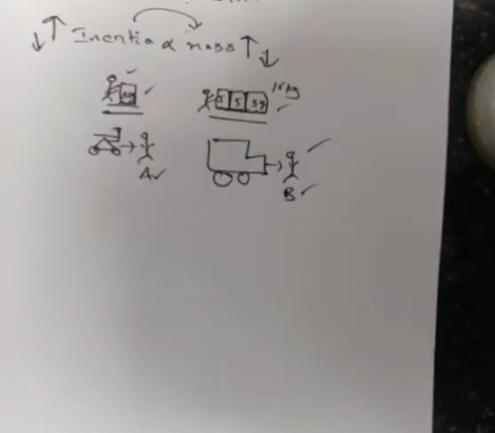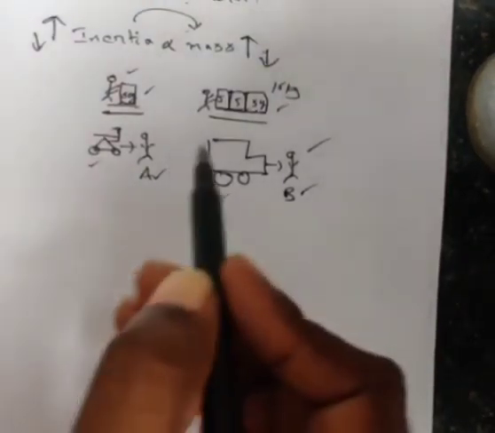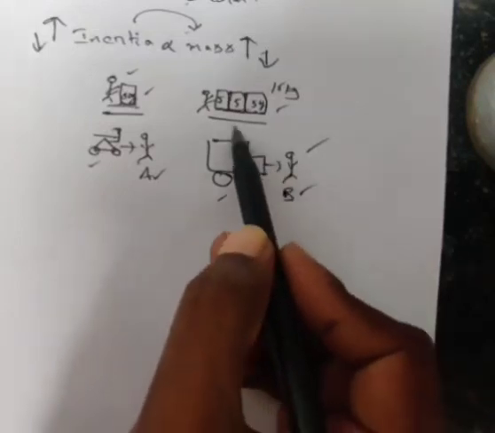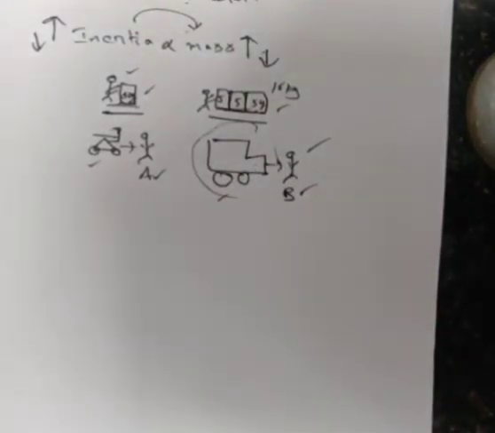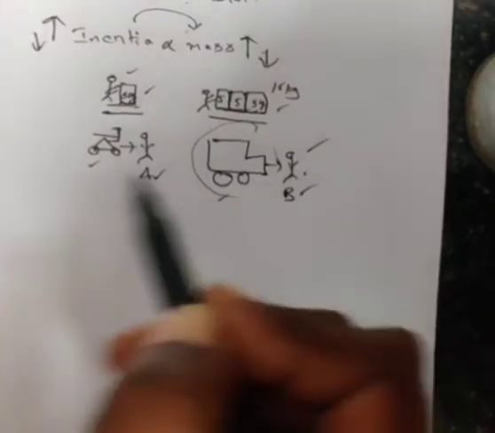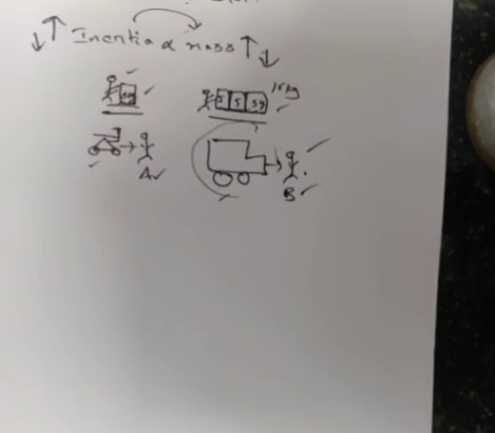The reason behind this is very simple. Both are in motion, but which has more mass? This vehicle has more mass, so it will impact the person more. So we can say that the heavy, massive body has greater inertia. So the mass of a body is directly proportional to inertia.